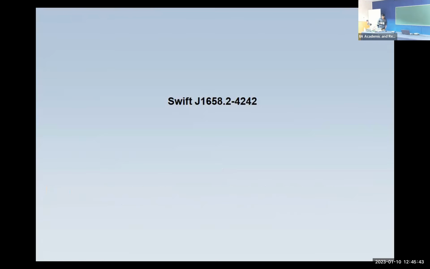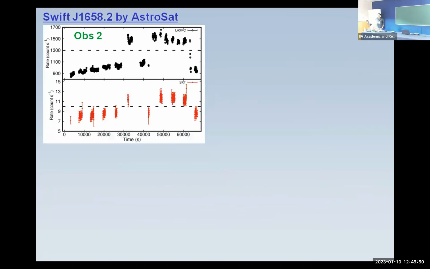Now I move to the Swift J1658 source, which was observed by AstroSat three times in 2018, in February, at the beginning of March, and at the end of March. I am showing this observation especially because, in the other light curves, the average count rates are more or less the same, but they do not show much variability. But this curve shows some extreme variability.